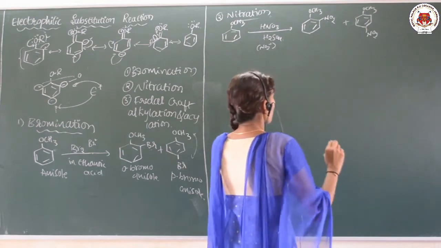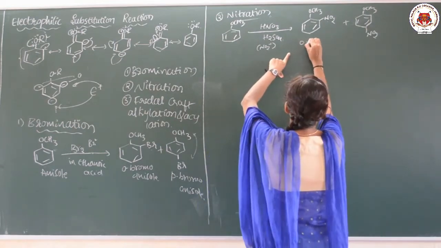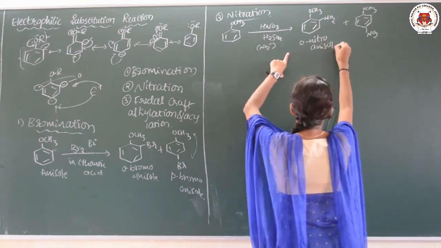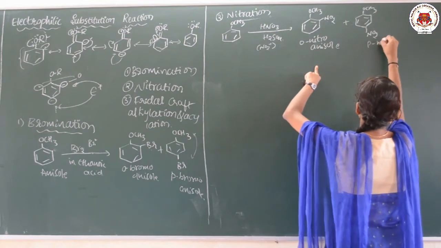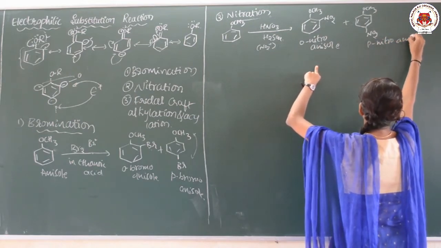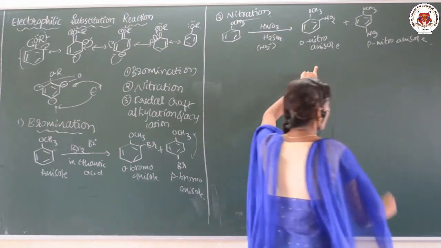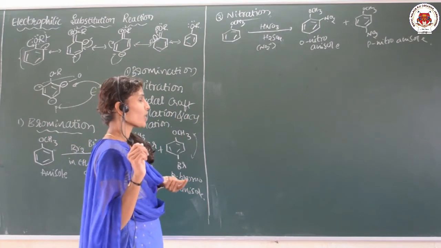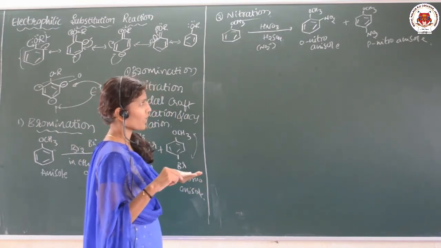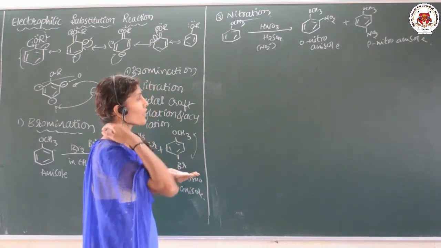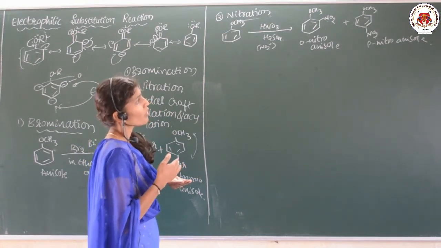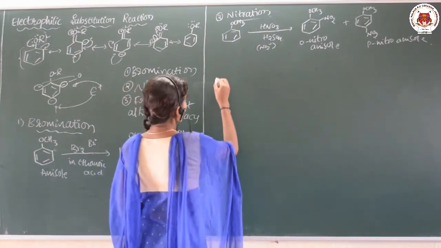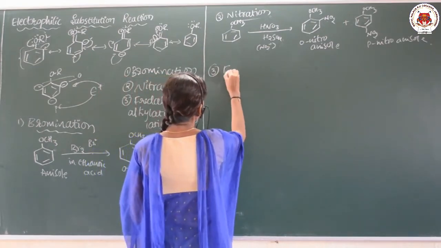Okay. So what is the name of this compound? This is ortho nitro anisole, and here it is para nitro anisole. Okay. So this is the nitration. Simple. When anisole is treated with a nitrating mixture like HNO3 and H2SO4, you are going to get a mixture of ortho and para nitro anisole as the product. Simple. And let us go for the Friedel-Crafts alkylation.